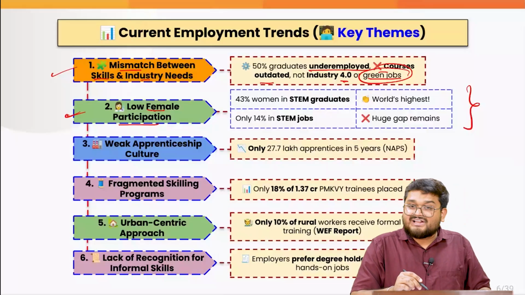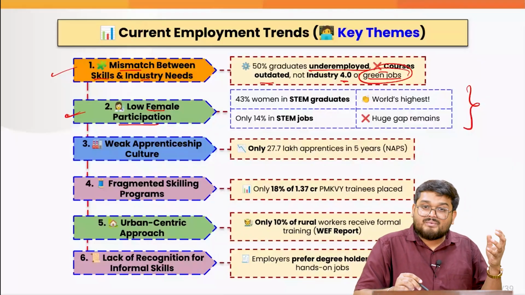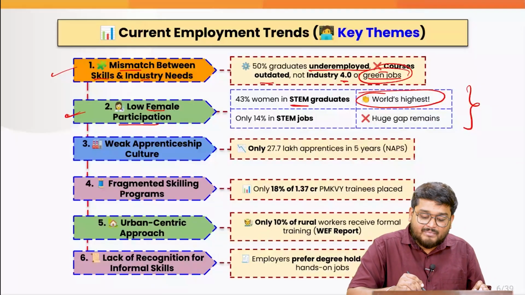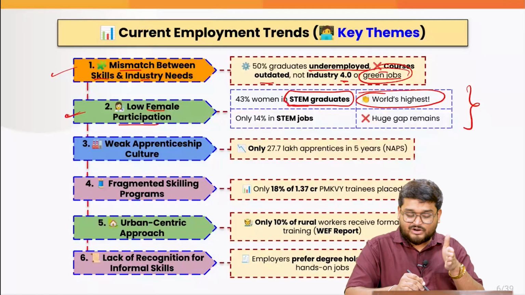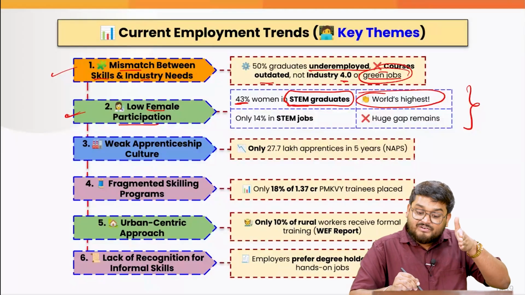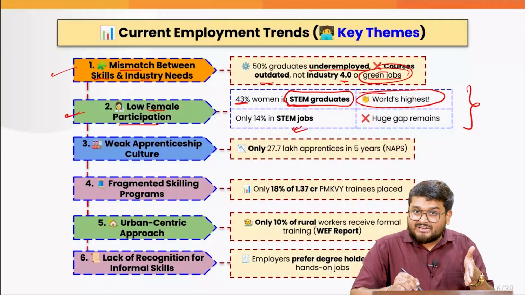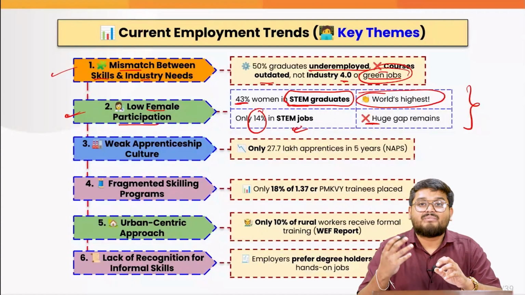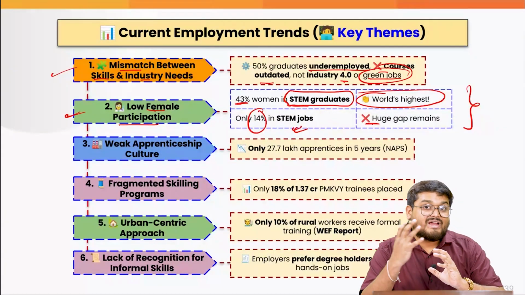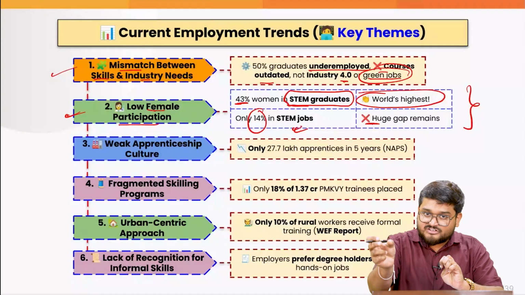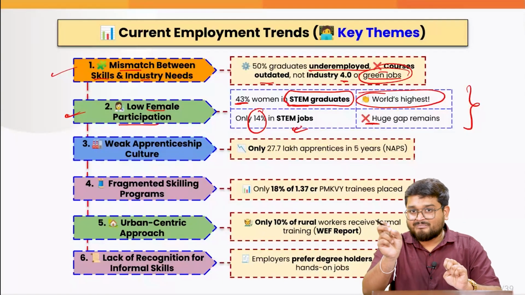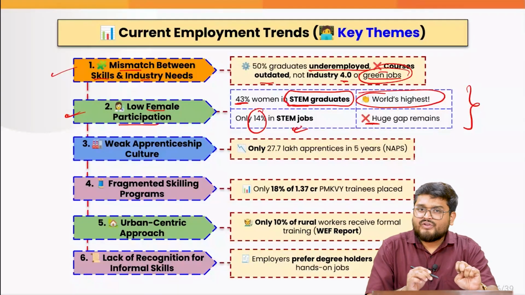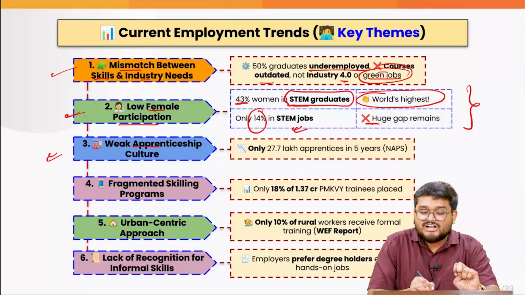Now, according to various other data also, mainly the Economic Survey data, we find that we have one of the highest numbers of STEM graduates in the entire world. That is around 43% of them women. But when we talk about the jobs here, that is around only 14%, and there is a huge gap when we compare across countries. While we have so many graduates, the conversion from graduate to employment is actually very low for women.